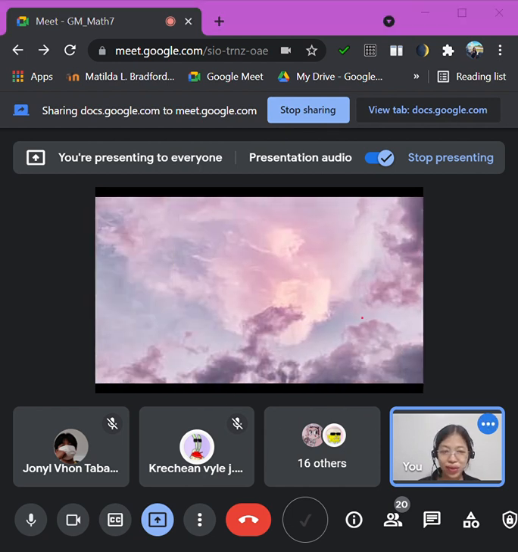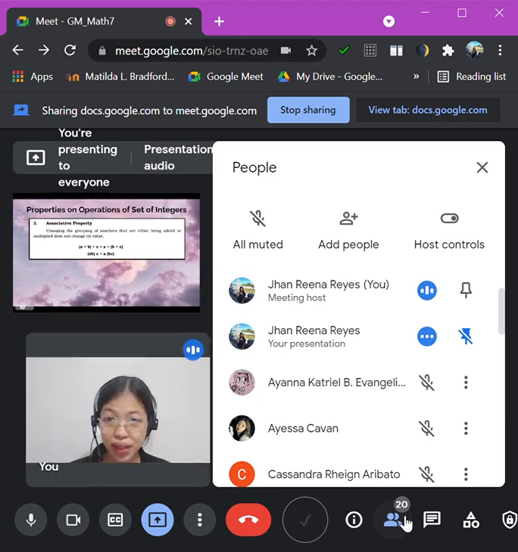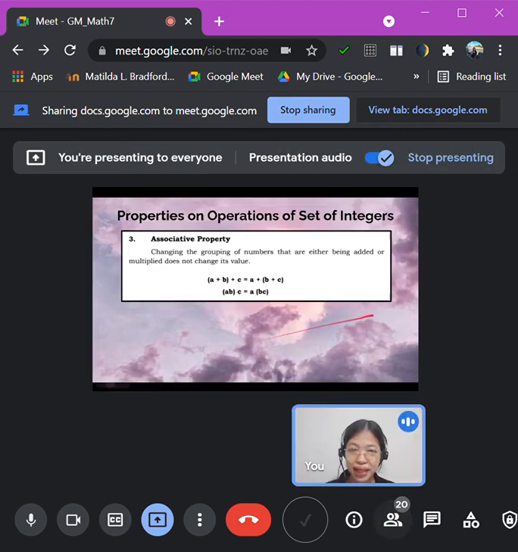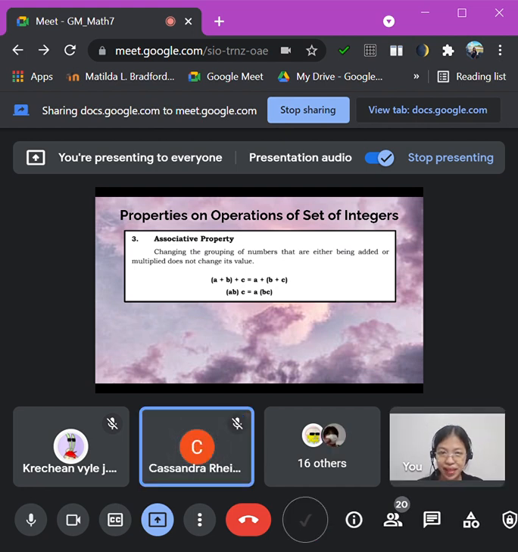Now, let's go to the third one, which is associative property. So we have here, please read, associative property. Changing the grouping of numbers that are either being added or multiplied does not change its value.